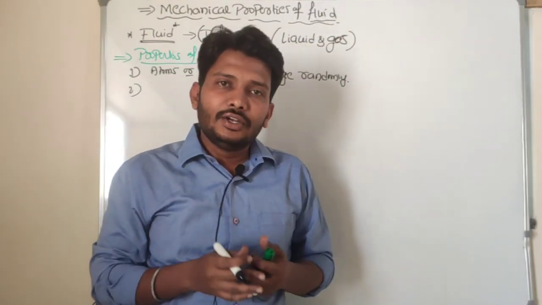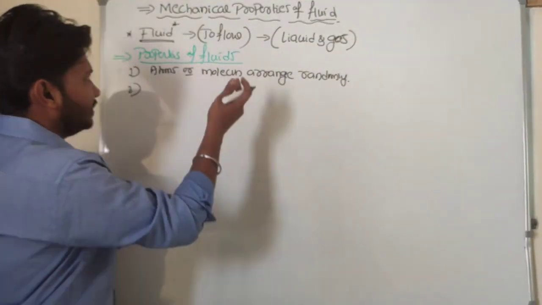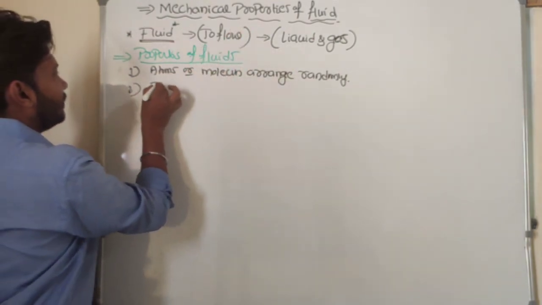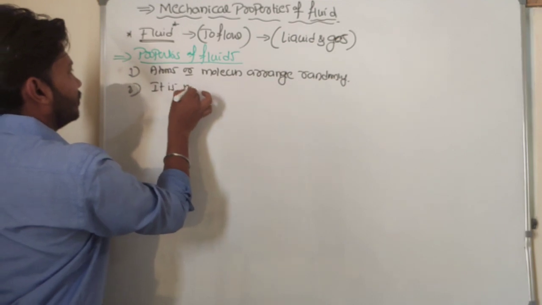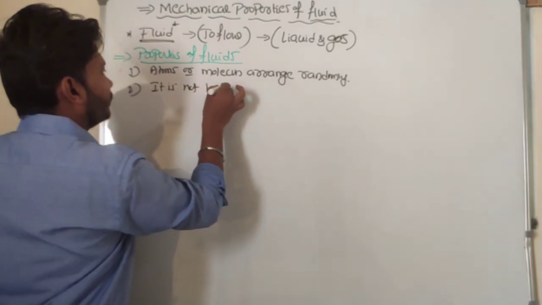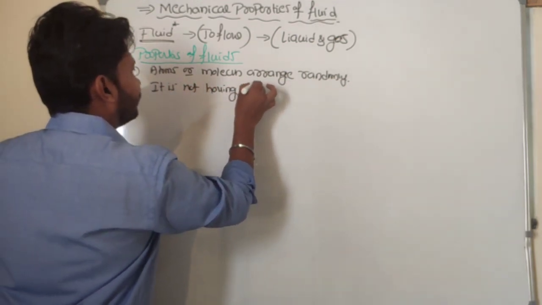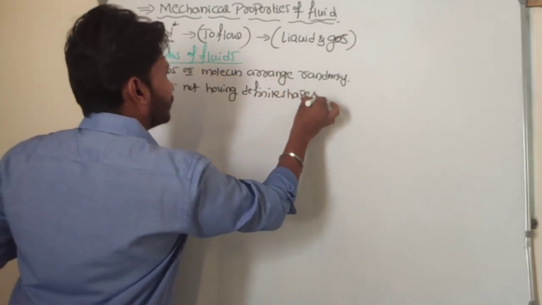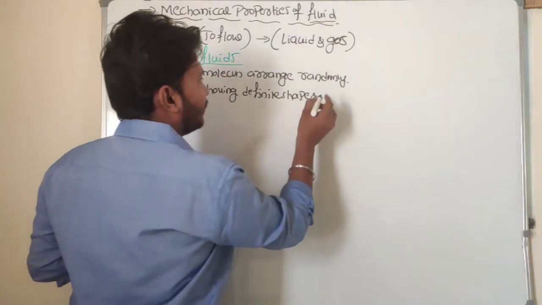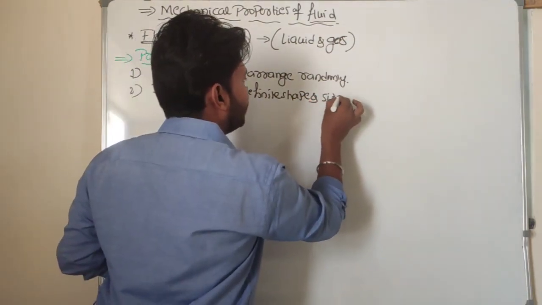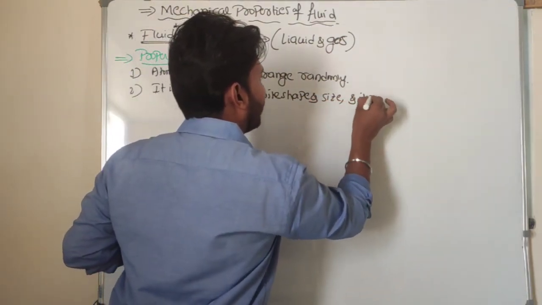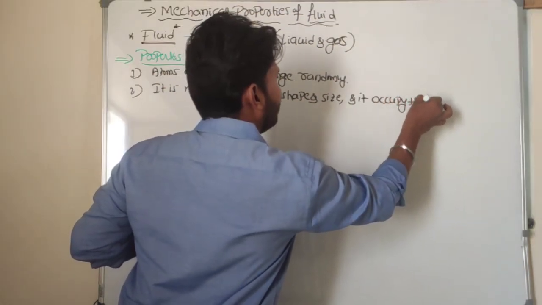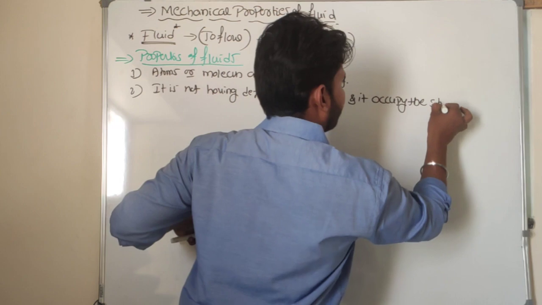It occupies the shape of the container. We know these things from high school physics. So fluid does not have a definite shape and size, and it occupies the shape of the container.